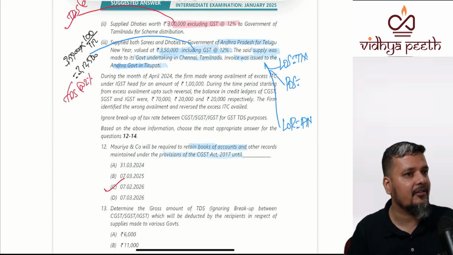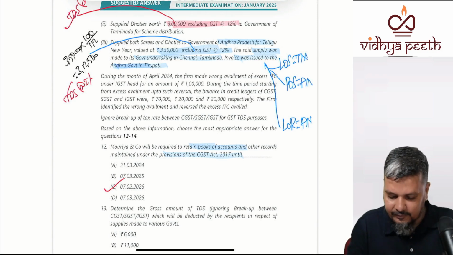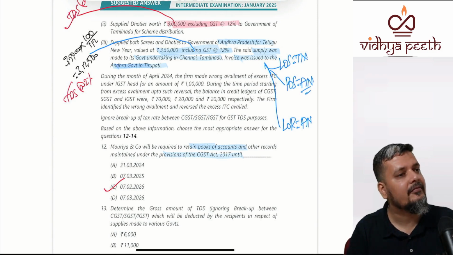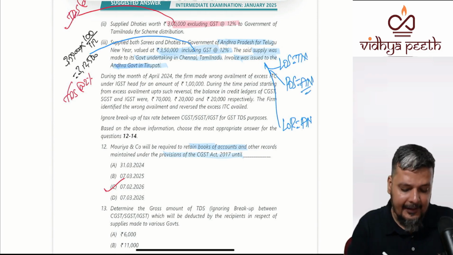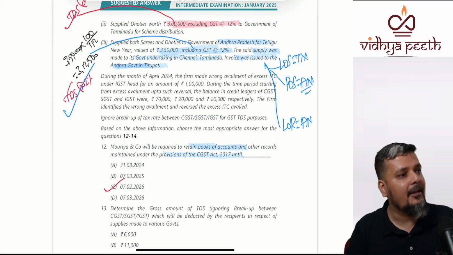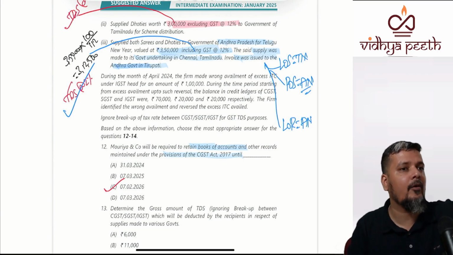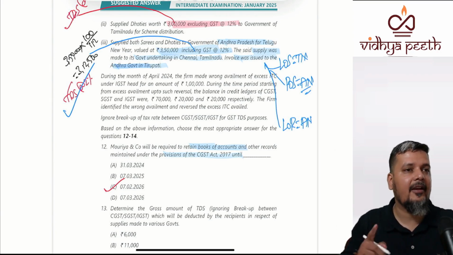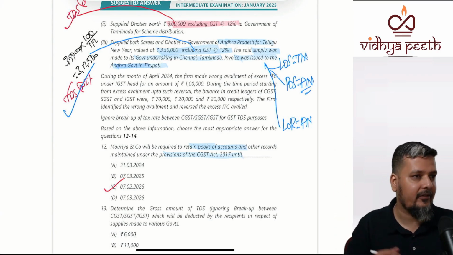Who's giving direction? So whether TDS will be there? Yes. If you had said place of supply is Tamil Nadu, then TDS would not have been there. LOS, POS in one state, LOR in another state, no TDS.